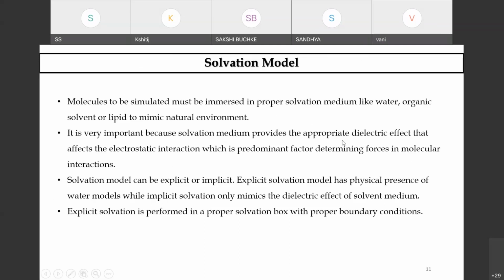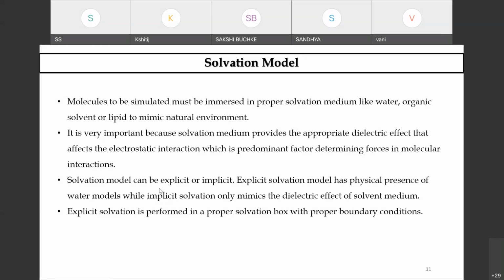For example, if you want to immerse it in a lipid environment, or have a hydrated molecule with water, organic solvent, etc. In order to mimic the natural environment, this must have explicit solvation and implicit solvation. Why is it important, participant? Because the solvation medium helps you to provide the appropriate dielectric effect. Once the assigning of the appropriate dielectric effect is done, we can see which predominant factor is helping you to determine the molecular interactions.